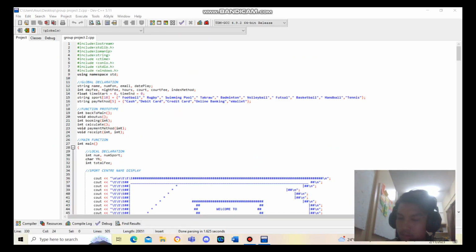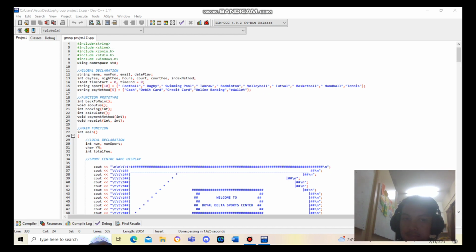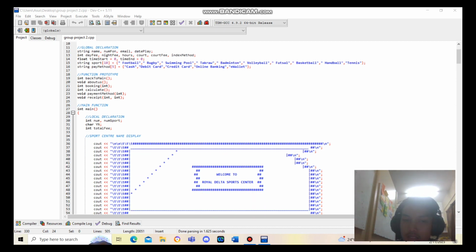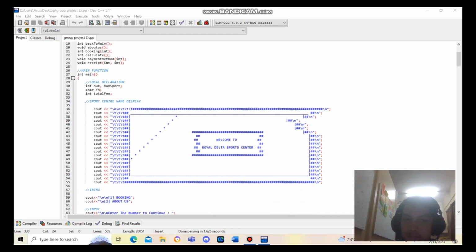Assalamualaikum. Today I will talk about our source code from our project, starting from our library. This is the library, as you can see, and this is our global declaration: stream, name, num, phone, email, display, entity name, and others. This is our function prototype, and this is the main function.